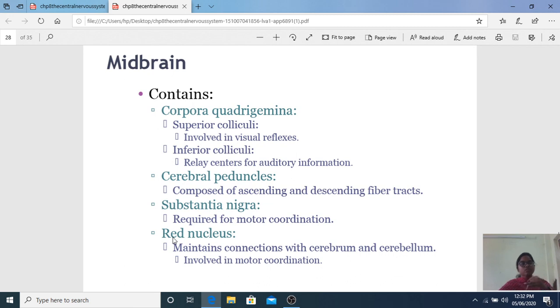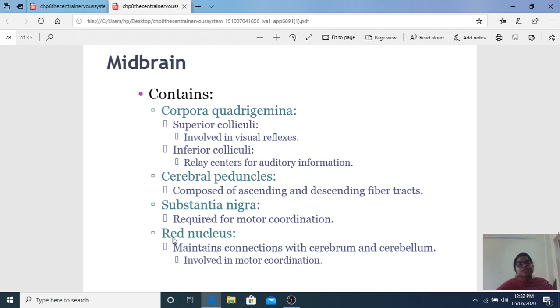Remember the third nerve, fourth nerve coming from the midbrain. And what are the midbrain relay centers? Inferior colliculus for auditory information, superior colliculus. Third nerve is at the level of superior colliculus. Third nerve is oculomotor nerve. So it helps in visual reflexes. Cerebral peduncles. I told you, descending fibers are from the cortex to the body. Descending fibers have to pass through the midbrain. This is the road from where it can go. And the ascending fibers go up from the body to the brain through the spinal cord. Everything is carried through the midbrain.